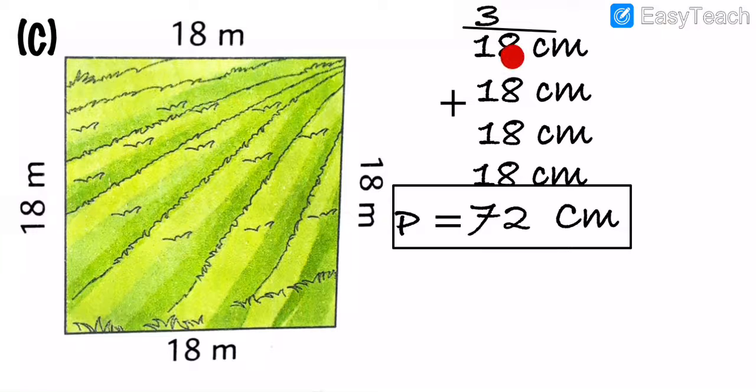Okay, 3 plus 1 is equal to 4. 4 plus 5, 5. 1 plus 5 plus 1 is equal to 6. 6 plus 1 is equal to 7. Okay, so answer is what? P is equal to 72. Got my points? Understood? I hope you all have understood, my dear students.